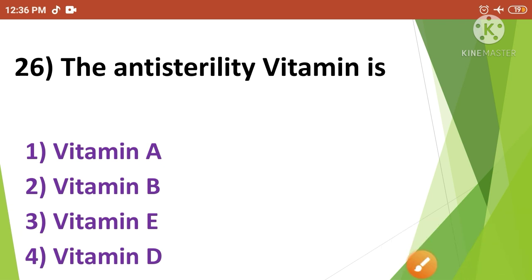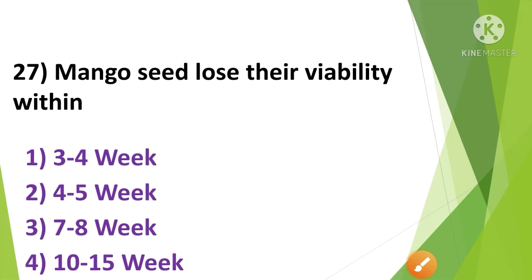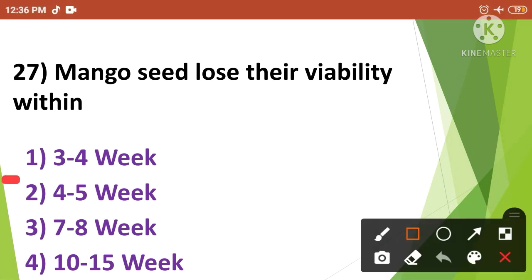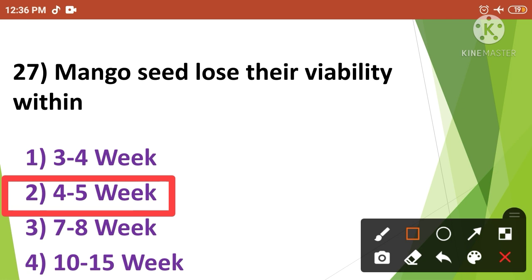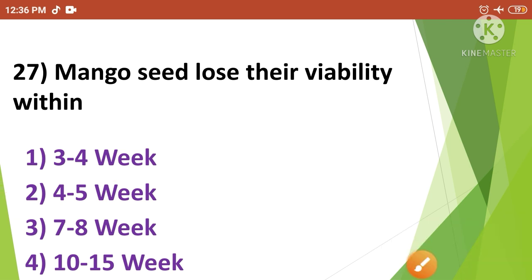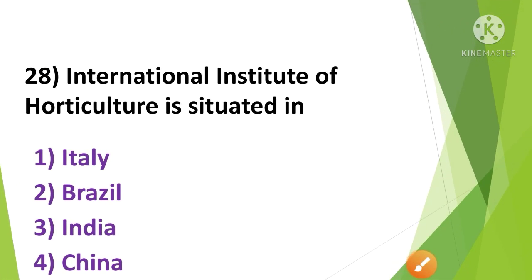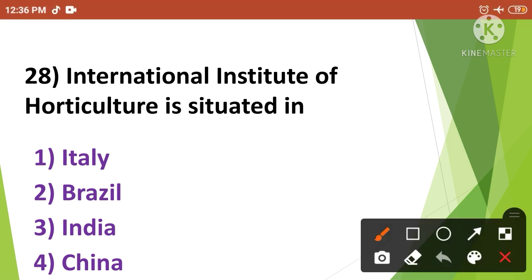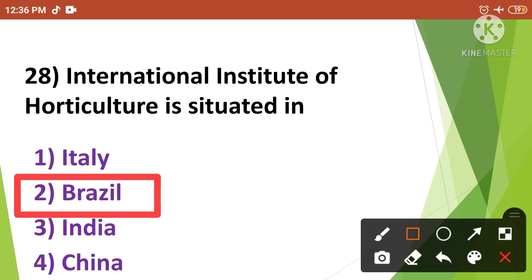Then next, mango seed lose their viability within. The correct answer is option number 2. So the mango seed lose their viability within 4 to 5 weeks. Then next, International Institute of Horticulture is situated in. The correct answer is option number 2. So the International Institute of Horticulture is situated in Brazil.